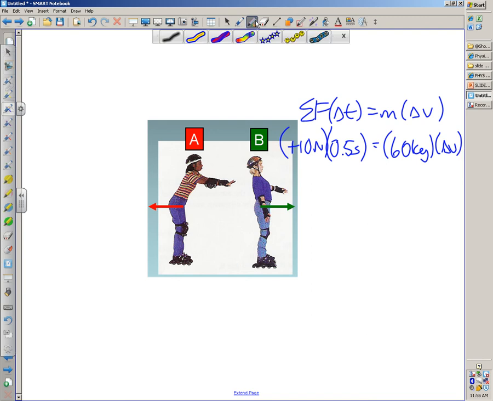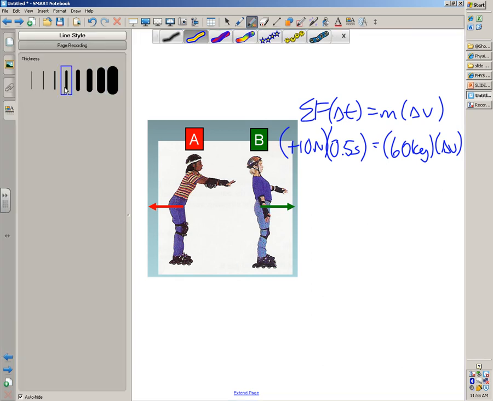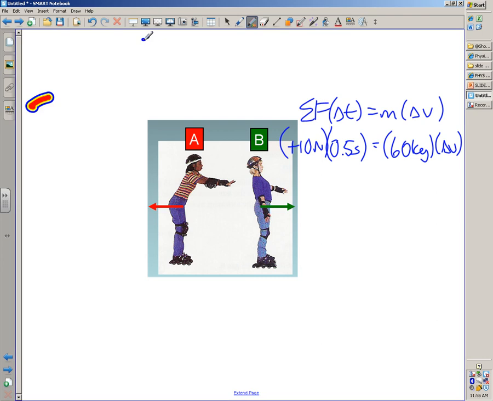So, let's see if this works. I changed it before, but I'm wasting valuable time. It's okay. All right.